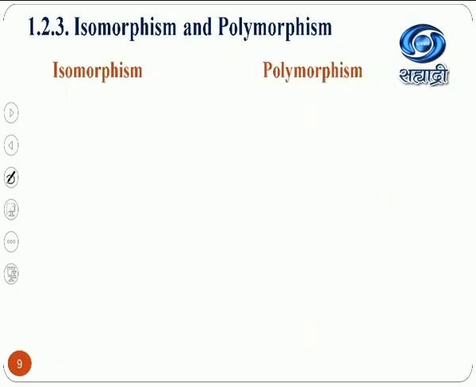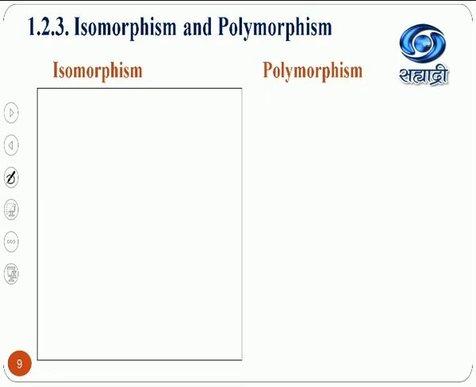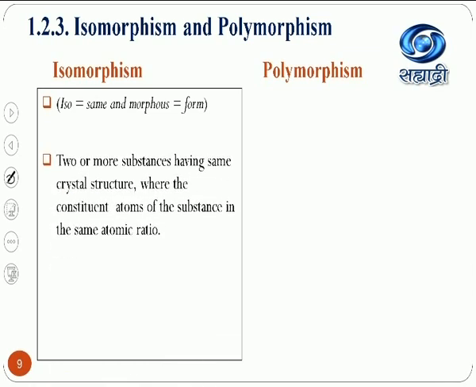Let us see isomorphism and polymorphism, very important properties of solid substances. What do you mean by isomorphism first? Iso means same and morph means form of substance. I am giving two simple examples.